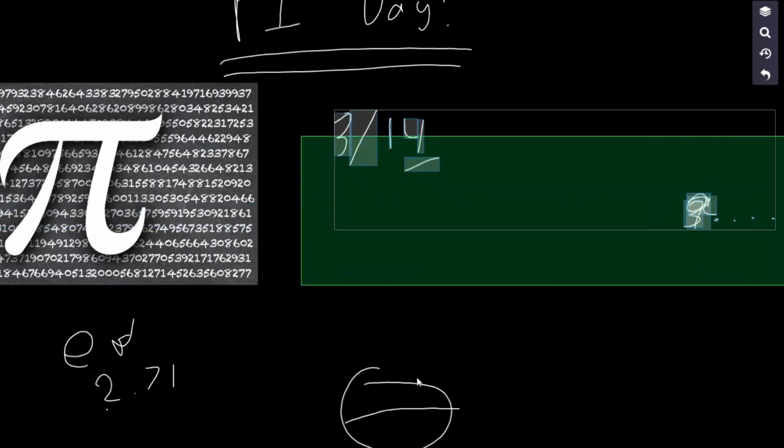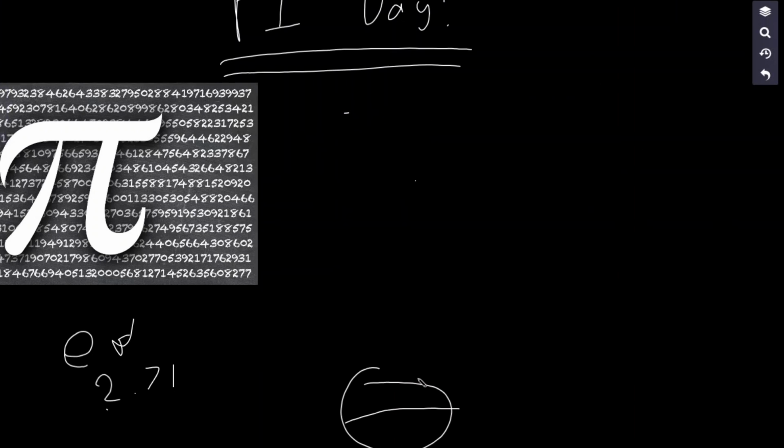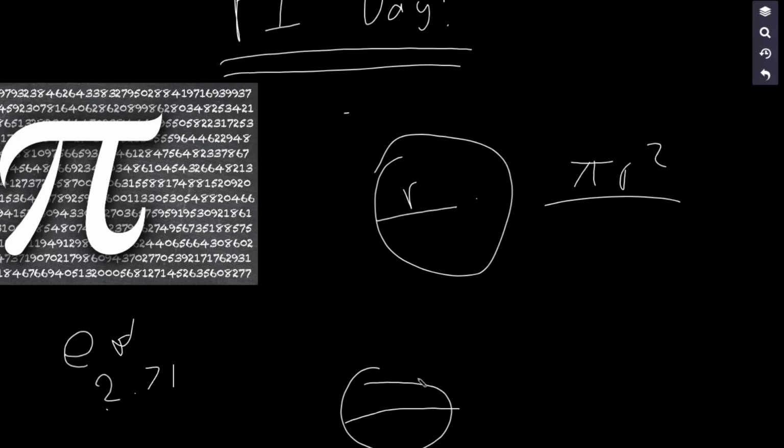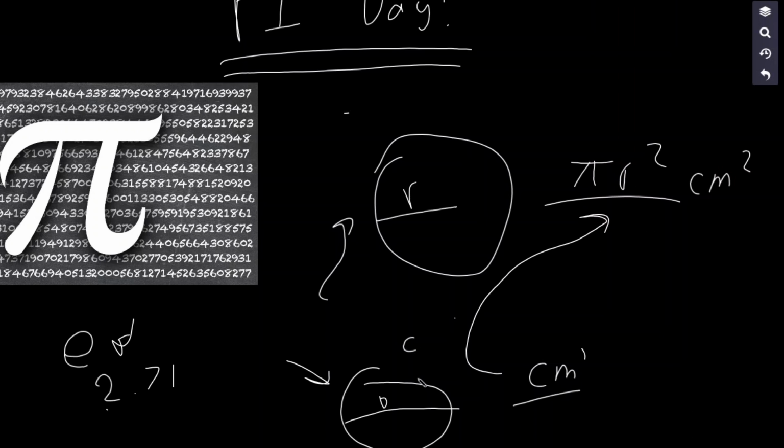So first, circles. That was the first to be discovered, the ratio of the diameter to the circumference. But also, if we're talking about area and we know the radius of the circle, then we know the area. That's just pi r squared, as many of you probably know. But that's so special because the connection between the circumference and diameter shows up in area. Area is a squared quantity, meaning it's something like centimeters squared. But circumference and diameter are just regular quantities to the first power. So it shows up in higher powers, and surely that has to be some indication of something special.